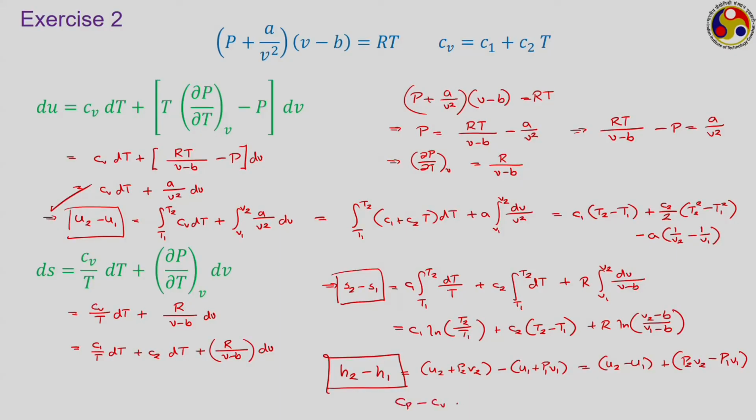We generally know that Cp minus Cv is equal to R, but that is true only for ideal gases. But for real gases, for non-ideal gases, this is not true. So, there is some generalized relationship that is available between Cp and Cv, and that is the next one that we are looking to perform.